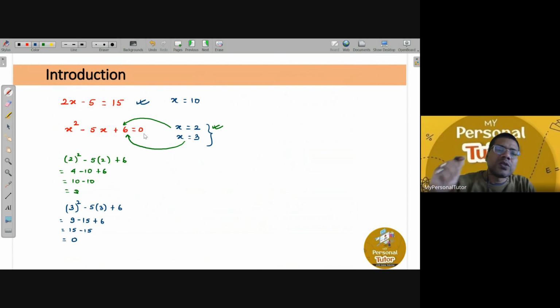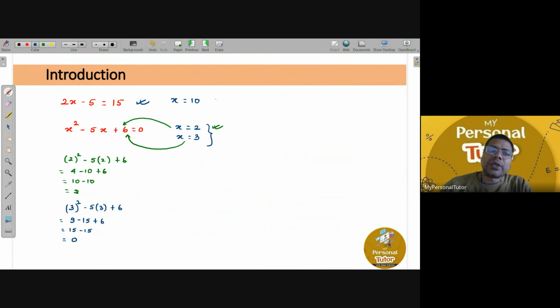All right. So what is happening here? If you see in these equations, you are getting two values of x. Yes or no? So please understand an important thing. When we say that x is equals to 2 is the solution or x is equals to 3 is the solution, it means that when you substitute x is equals to 2 in this equation or x is equals to 3 in this equation, left hand side and right hand side will become same, right?